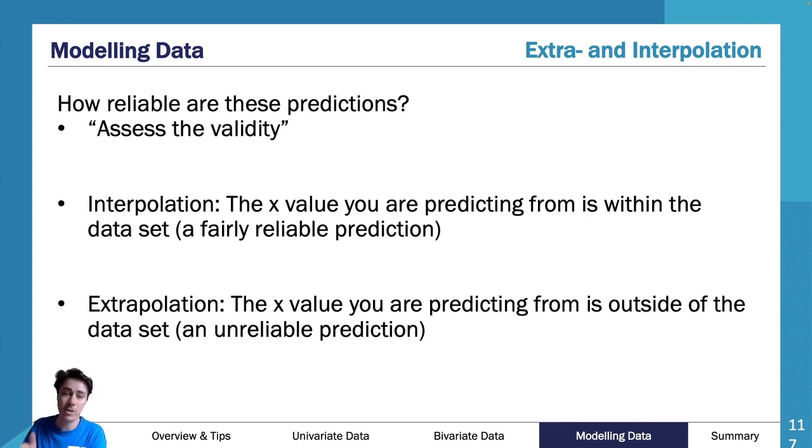Now, what if I was that final data point and I knew I was going to grow somehow to 185 centimeters? So I now want to use that line of best fit to predict what my weight will be when I'm 185. And let's just say that says I'm going to be 80 kilos. So I go to 185 centimeters, I'm going to be 80 kilos. That there is extrapolation.